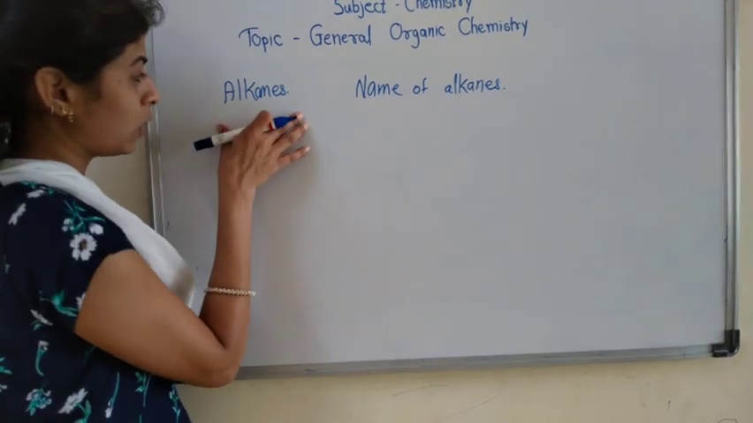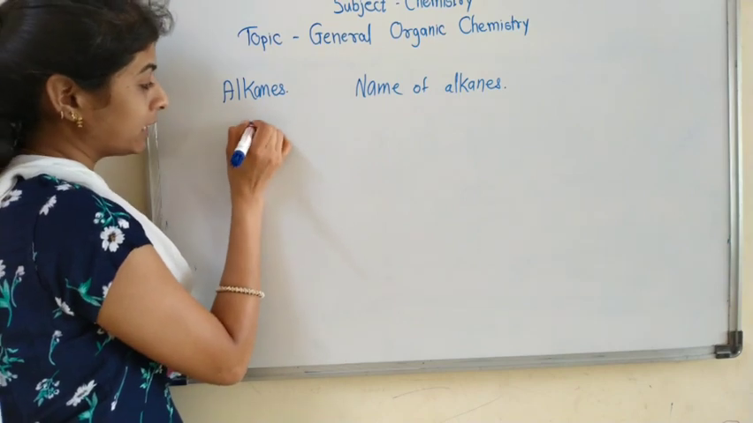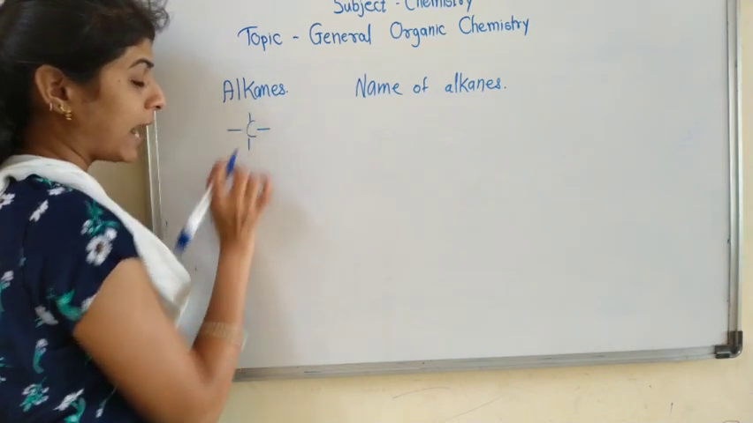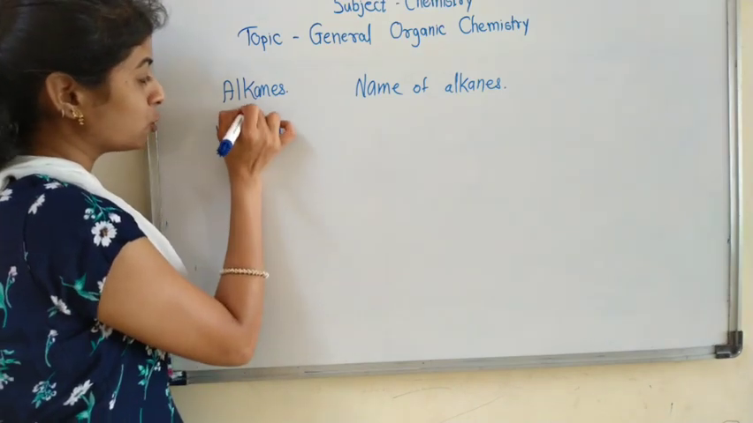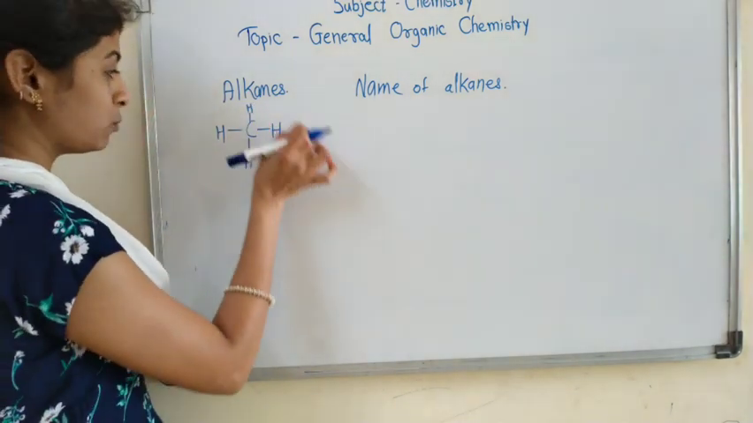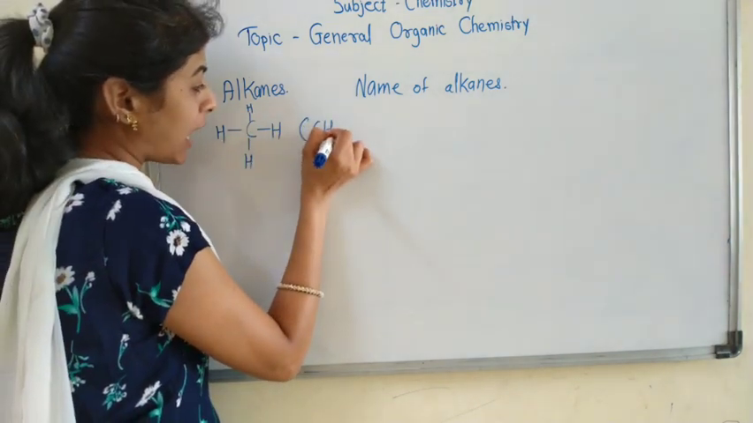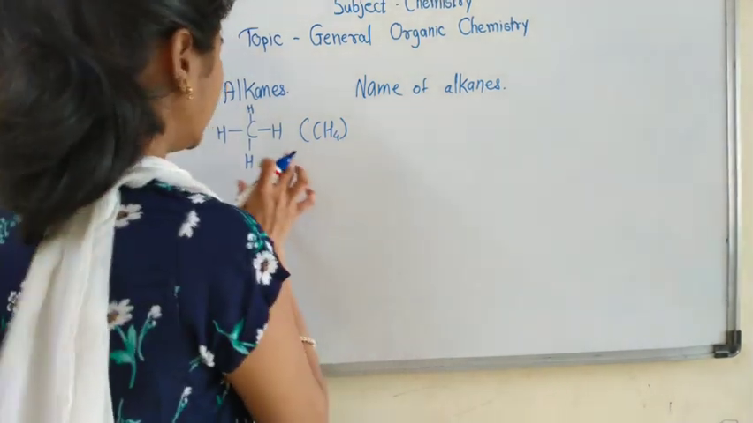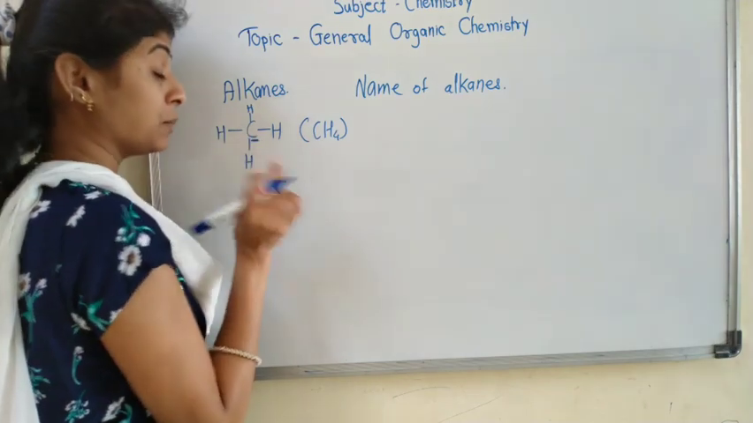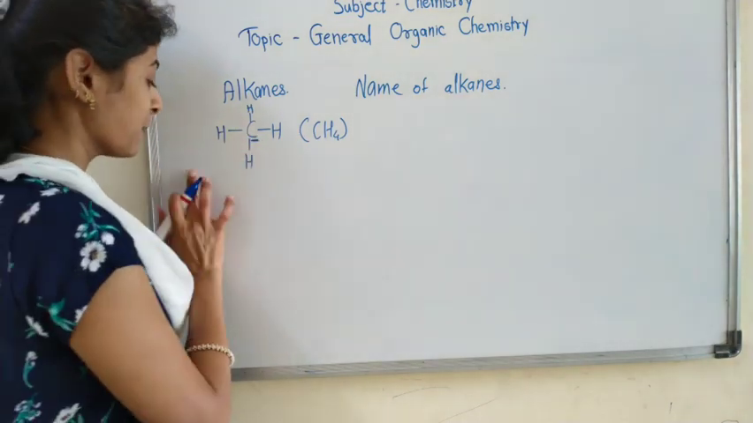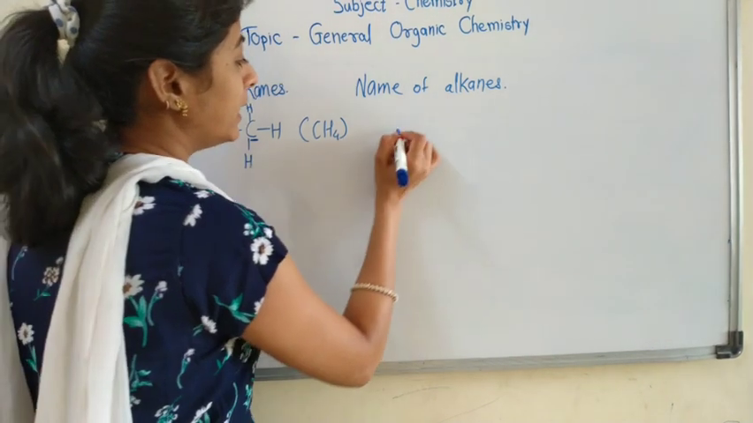Now see what alkanes are and the names of those alkanes. If the alkane contains only 1 carbon atom, what is the valency of the carbon atom? 4. So it will form 4 covalent bonds with hydrogen atoms and become the formula CH4. I call it the first alkane because it has only 1 carbon atom. The name of the first alkane, having formula CH4, is methane.